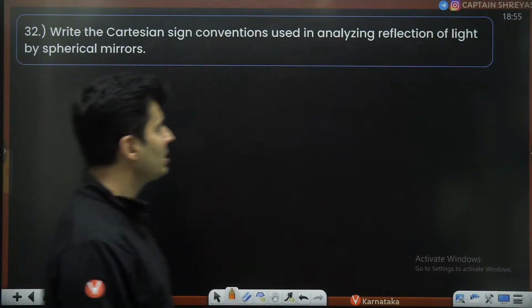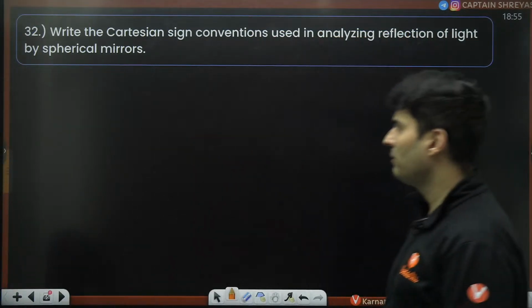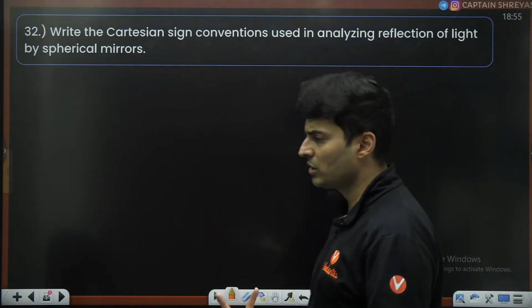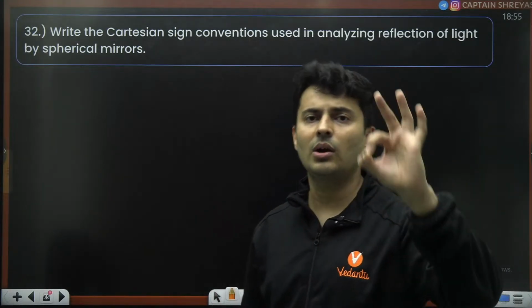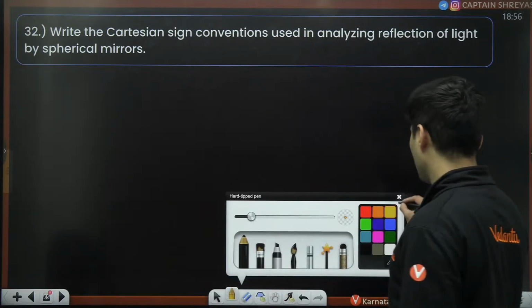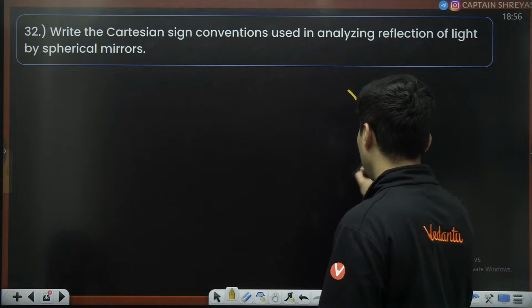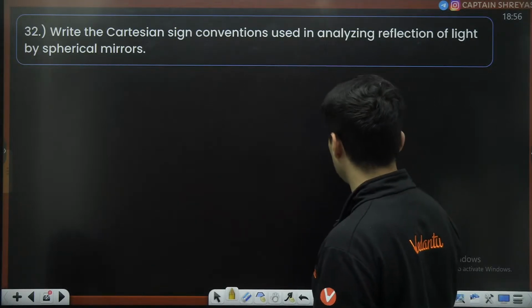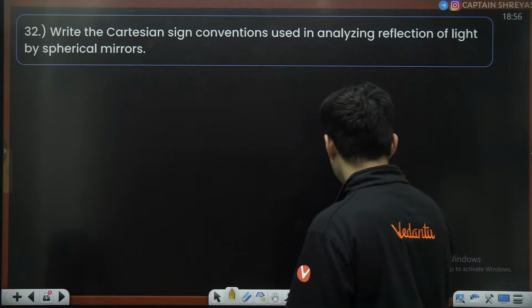Write the Cartesian sign convention used in analyzing reflection or refraction. It could be for lens also, for mirrors also. Sign convention is always the same. So you can show maybe a mirror like this. It doesn't matter whether it is a concave or convex mirror, the convention will be the same.